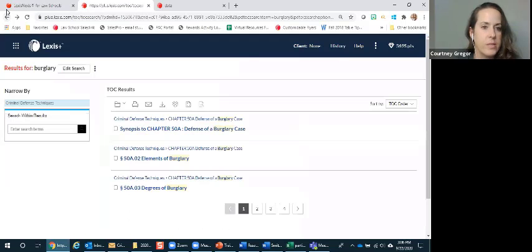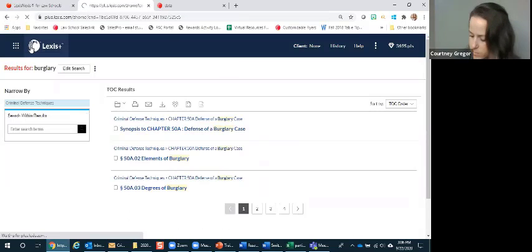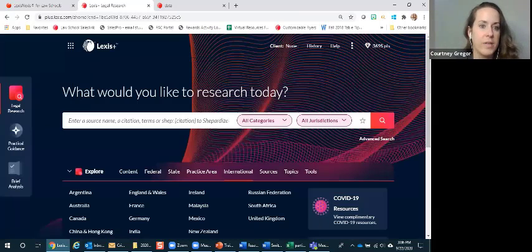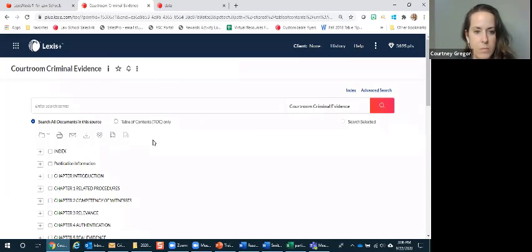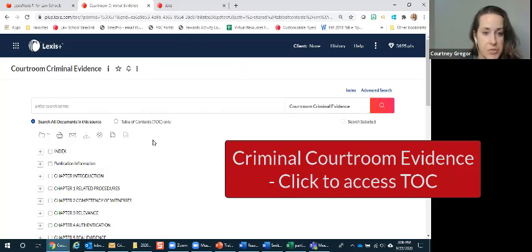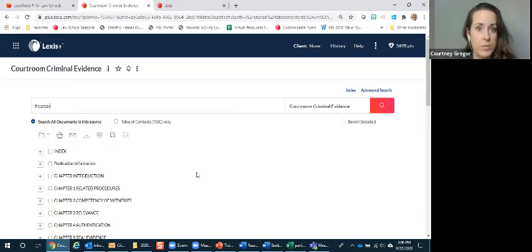Another secondary source that I wanted to point out is courtroom criminal evidence. So this is talking about criminal evidence issues. You can select the index and drill down that way if you'd like. And then when you're in here, you do the same thing. You can drill down, you can search the table of contents, or you can search across the whole thing if you wanted to search for hearsay or something like that. You could search across this whole treatise for the evidentiary rules on hearsay.